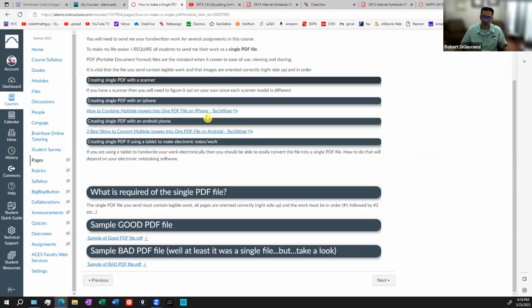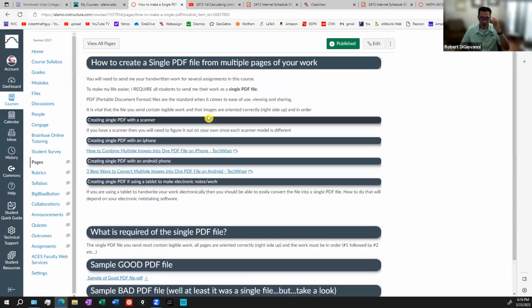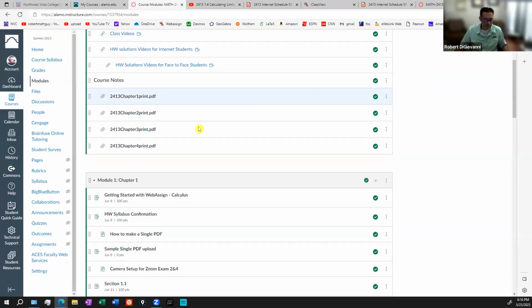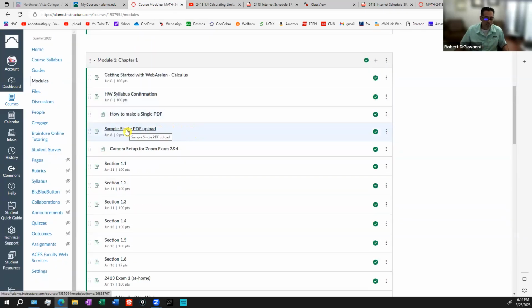It'll take you through and give you some instructions, some links where you can go get some help on doing that. A lot of students just take pictures of their work, compress it into a single PDF file and upload it. All right, but again, if you don't know how to do that, there's information there. And then sample single PDF.